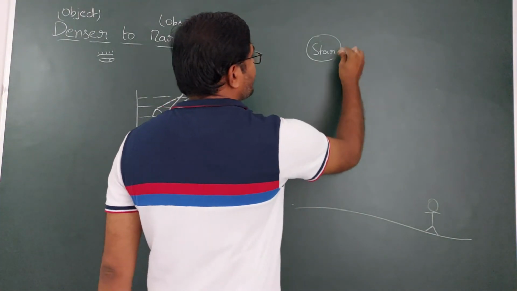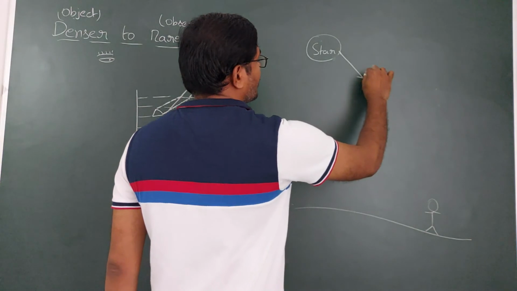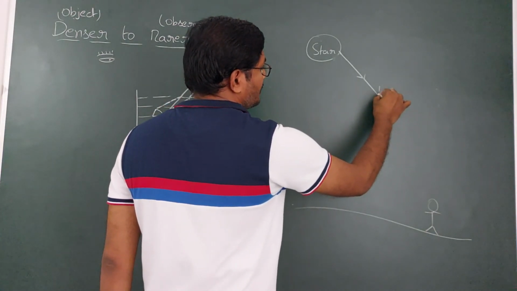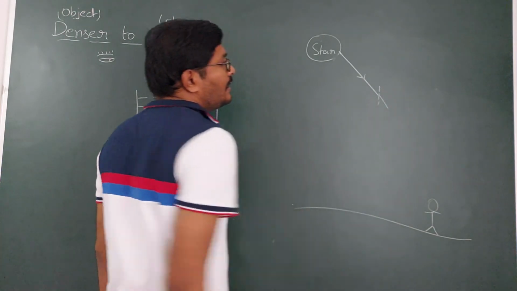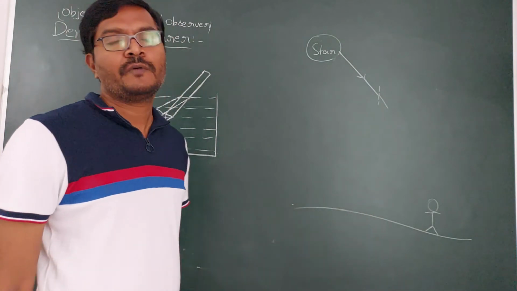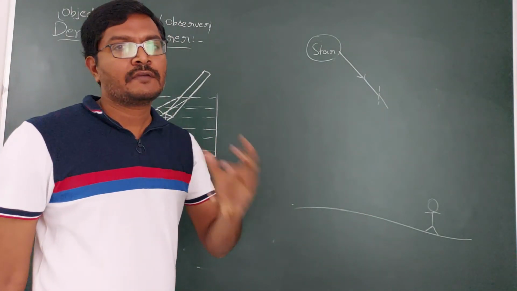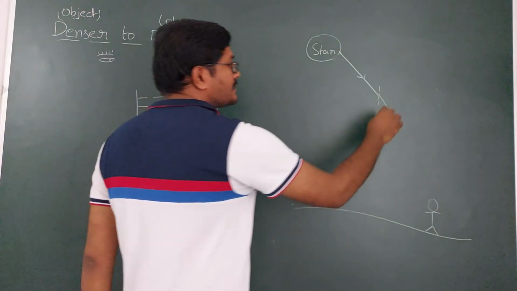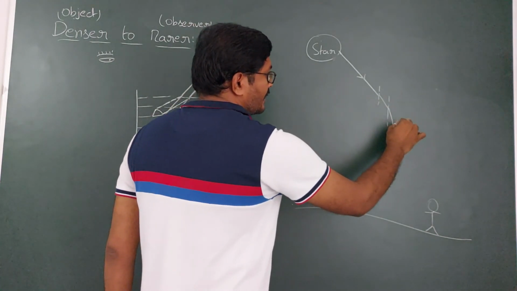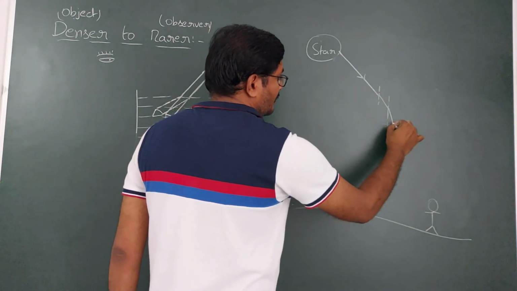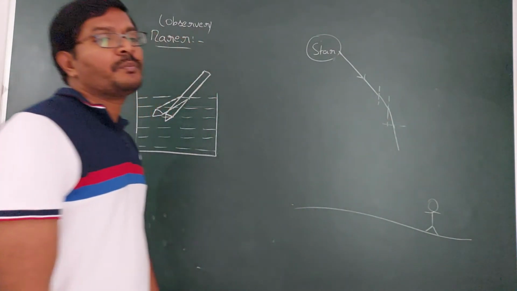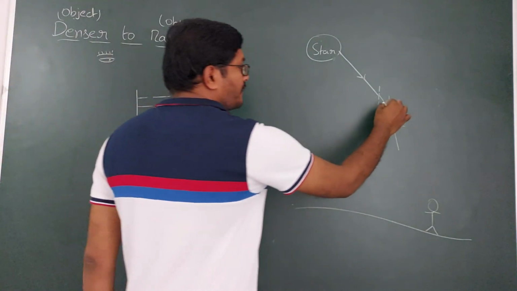Suppose you take a light ray from the star, it is going to bend towards the normal. Again, as the light ray is coming towards the earth surface, the density of the atmosphere increases. Again, it is traveling from rarer to denser, so it is going to bend towards the normal. Always it is going to bend towards the normal, and this is the refracted ray.